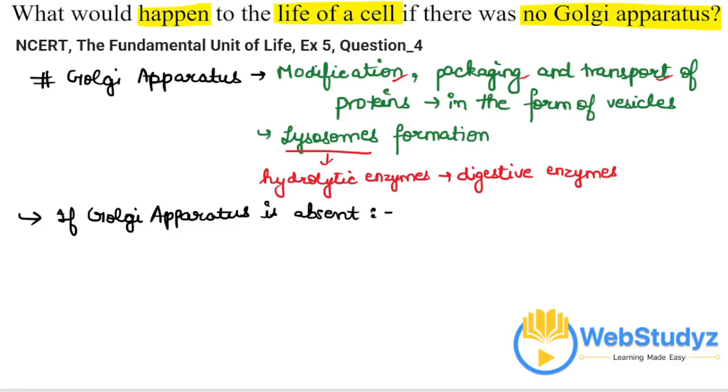The first consequence, the major one, is that the cell will not be able to pack the protein or transport the protein. It will not even be able to modify the protein. So the proteins in the cell will keep on floating very randomly because there is no packaging of the protein. It does not have any target site to go to, and it will not reach the target site because it's not transported properly.